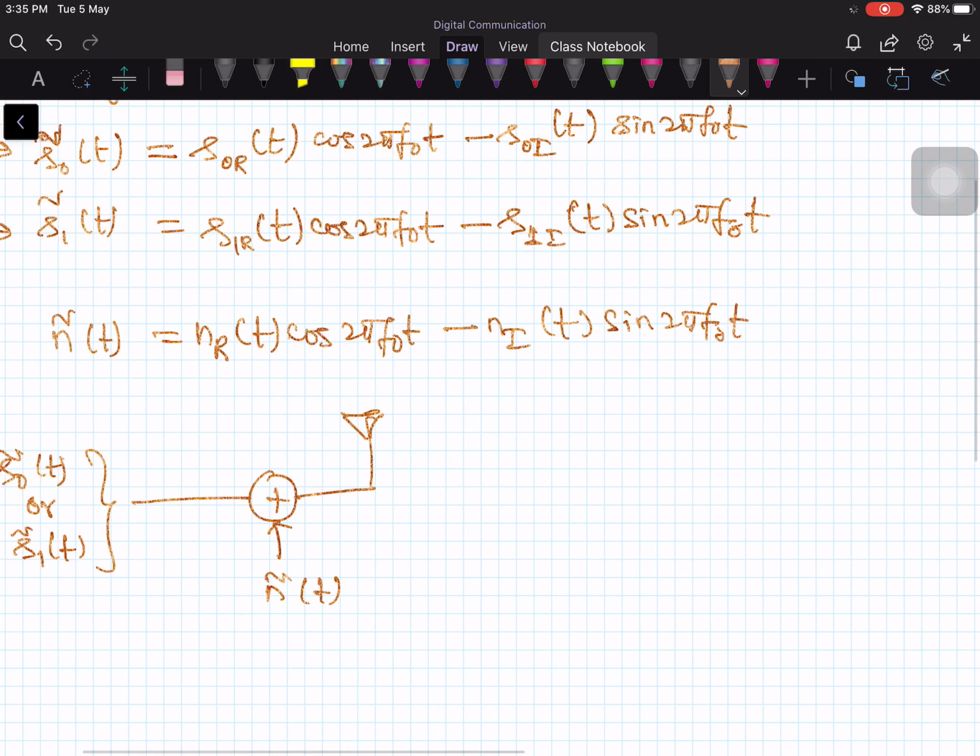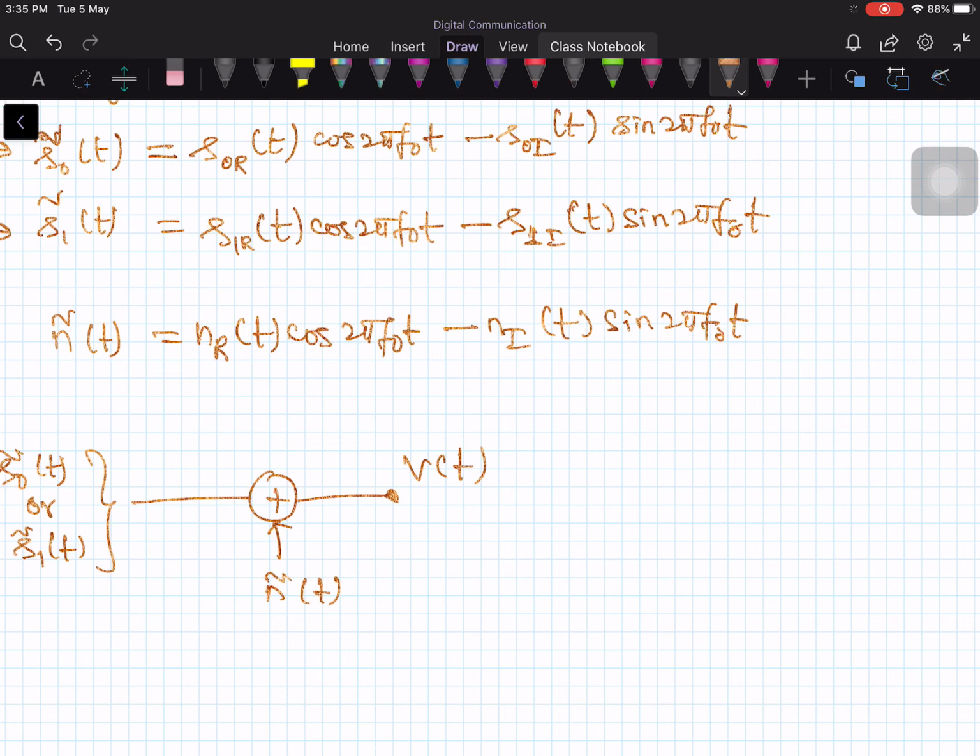So now this is what you are receiving at the receiver. Let the received waveform be V of t.